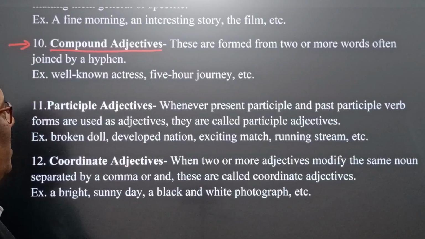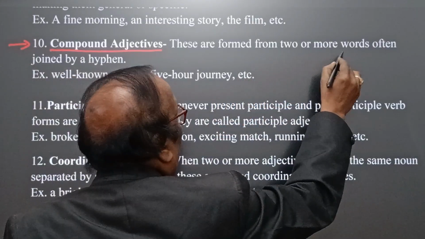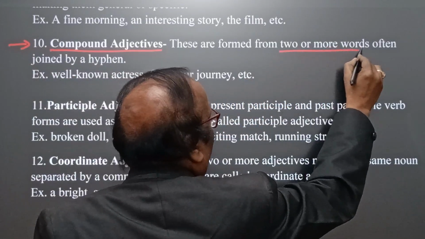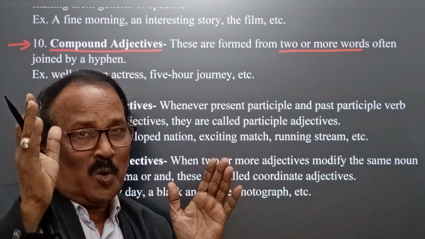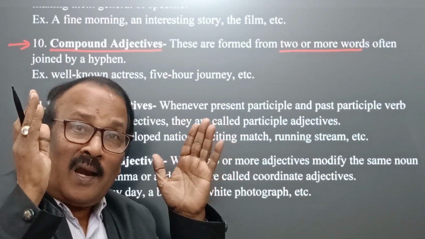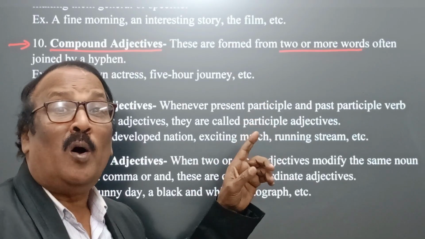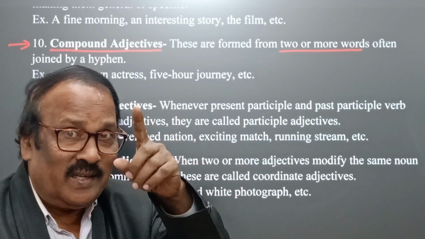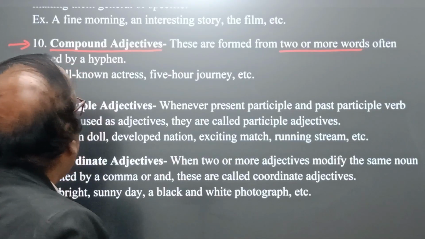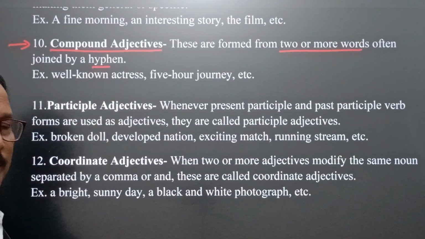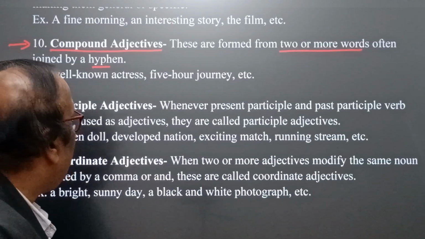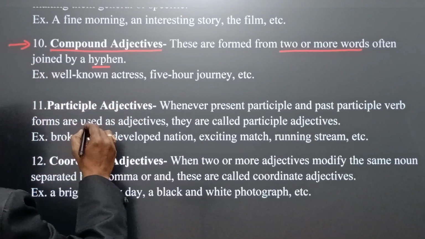Compound adjectives. These are formed from two or more words. Whenever we join two or more words and form an adjective, it is called a compound adjective. This is interesting. Remember, they are often joined by a hyphen. Naturally, with the help of a hyphen, we join them. For example, well-known actress.